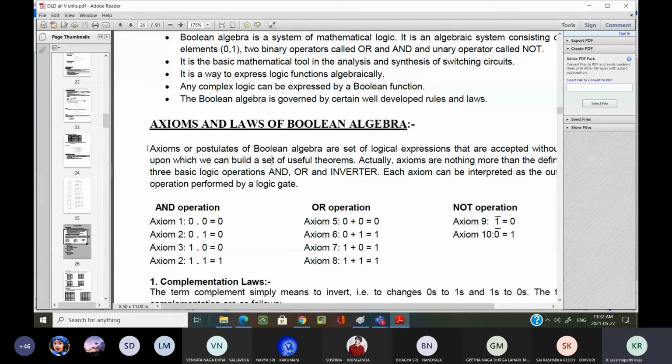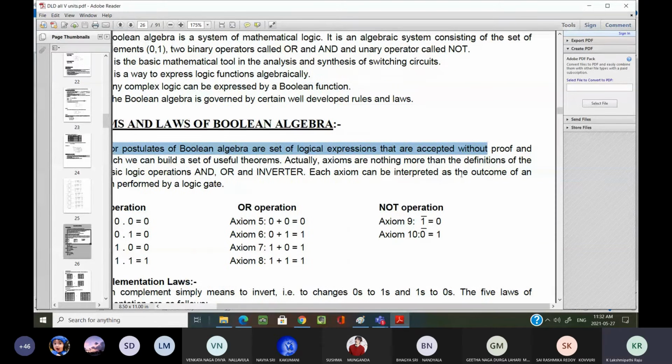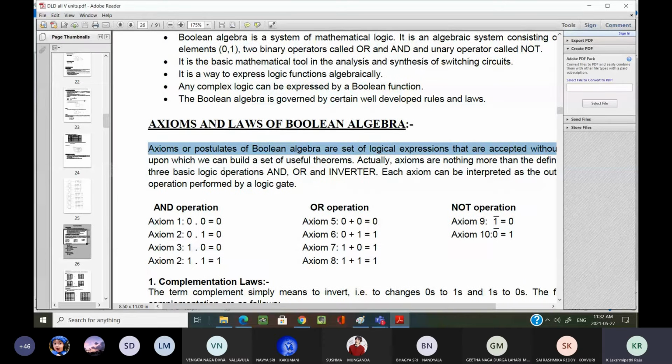Okay, axioms or postulates of Boolean algebra are a set of logical expressions that are accepted without any proof, and upon which you can build a set of useful theorems.